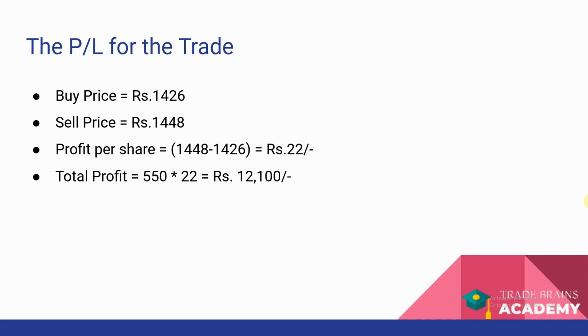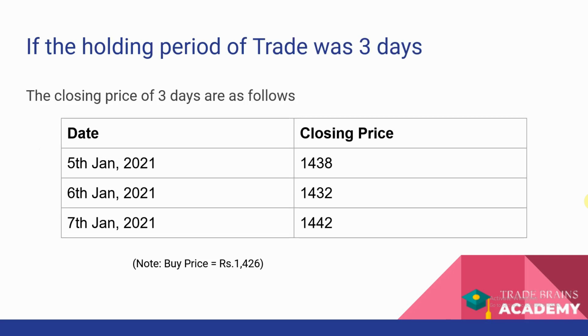Now we have seen that the difference between the ending price and the beginning price is the profit or loss made. But during the duration of 3 days, the prices did move, and the closing price for every day was different. On the 5th of January, the closing price was 1,438. On the 6th of January, it was 1,432. On the 7th of January, it was 1,442. And eventually we exited the trade on the 8th of January. One important thing to note here is that the buy price for this futures contract was 1,426.